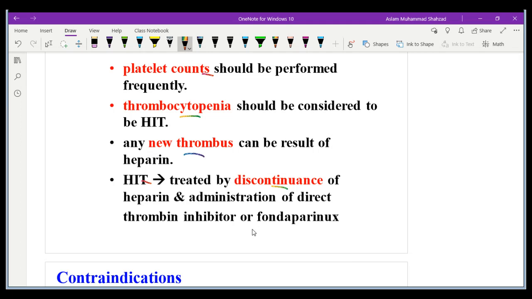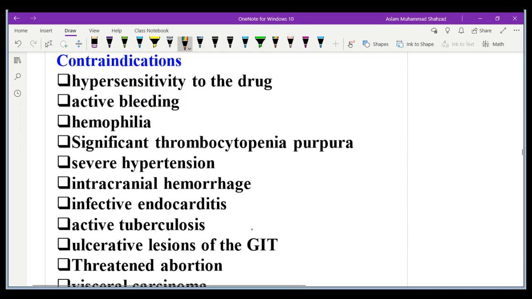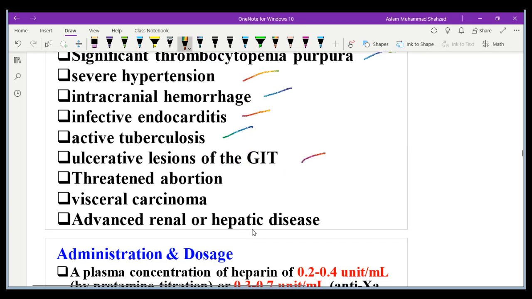And then we can give direct thrombin inhibitors or fondaparinux. Where is this drug contraindicated? This is quite a long list: hypersensitivity because of the animal origin, active bleeding, hemophilia, significant thrombocytopenia, purpura, severe hypertension as well because it could cause hemorrhage, intracranial hemorrhage as well, infective endocarditis, active tuberculosis, ulcerative lesion of the GIT, threatened abortion, visceral carcinoma, advanced renal or hepatic failure.